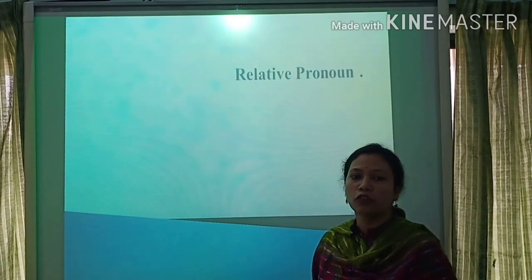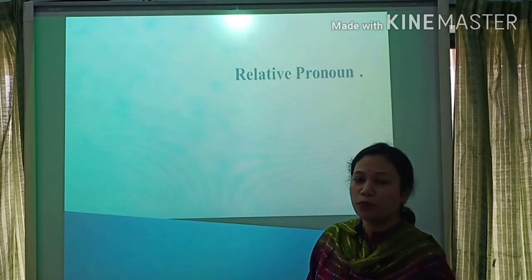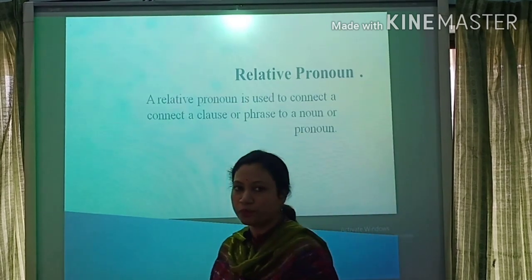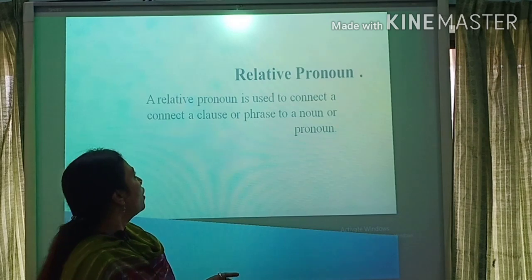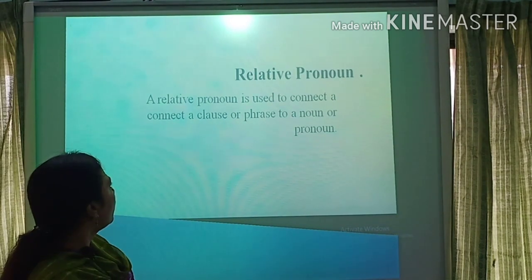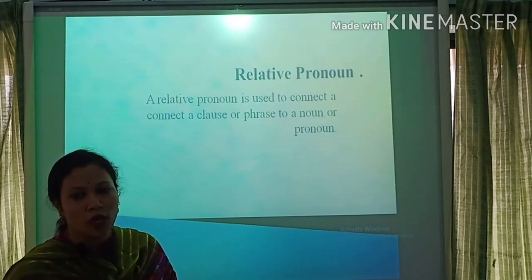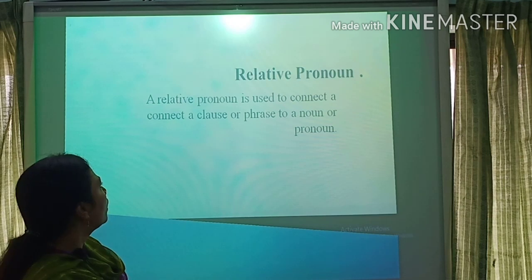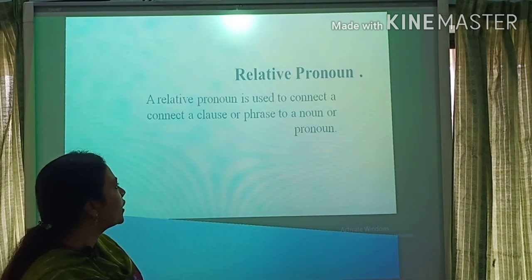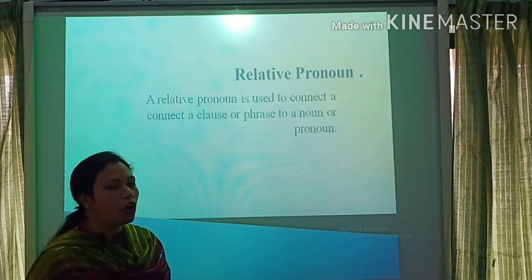And number 4 is the relative pronoun. Here's the definition of a relative pronoun. A relative pronoun is used to connect a clause or phrase to a noun or pronoun. Dear students, look here: a relative pronoun is used to connect a clause or phrase to a noun or pronoun.